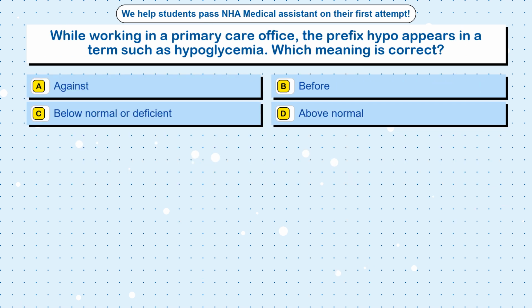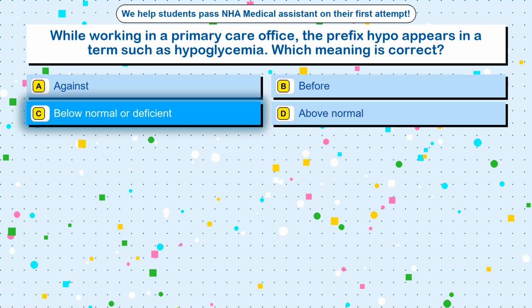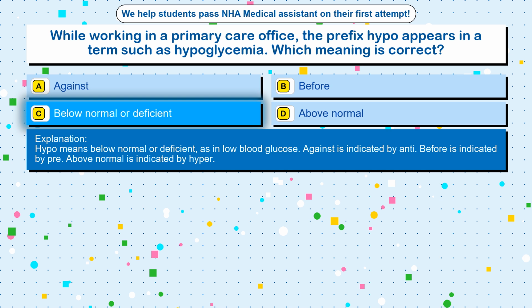Question 68. While working in a primary care office, the prefix hypo appears in a term such as hypoglycemia. Which meaning is correct? Option A. Against. Option B. Before. Option C. Below normal or deficient. Option D. Above normal. The correct answer is option C, below normal or deficient. Hypo means below normal or deficient, as in low blood glucose. Against is indicated by anti. Before is indicated by pre. Above normal is indicated by hyper.